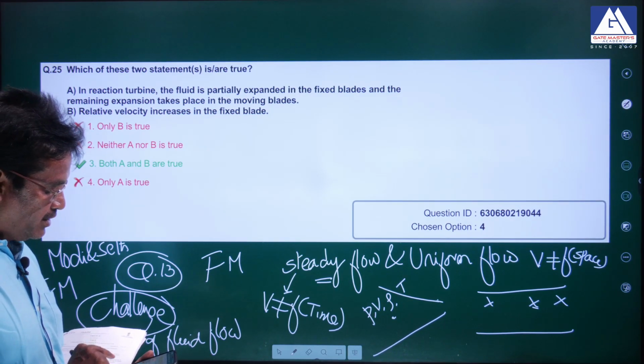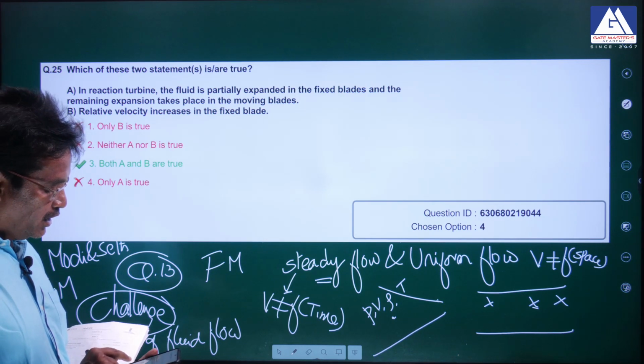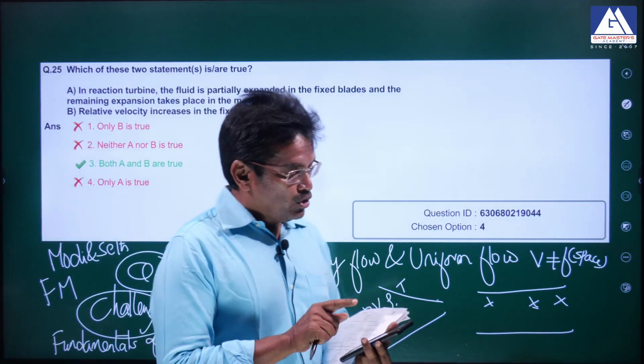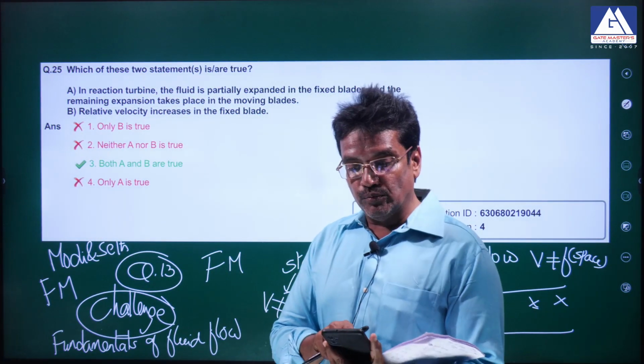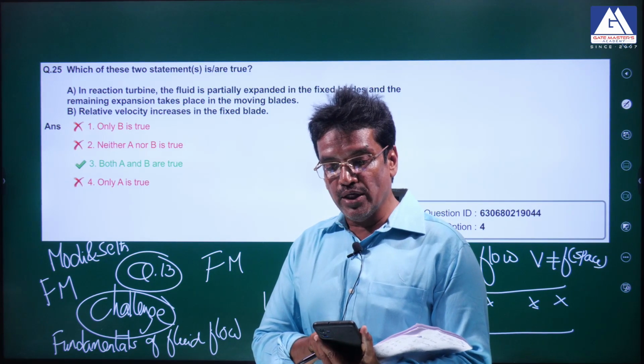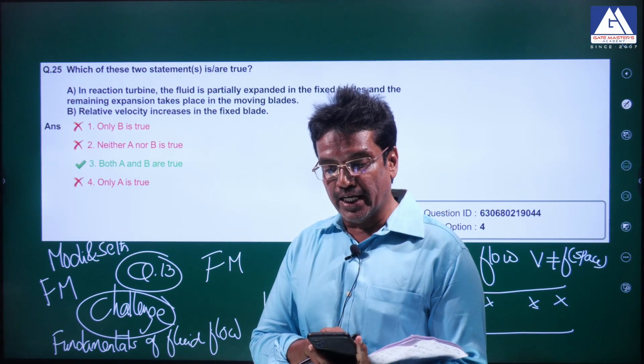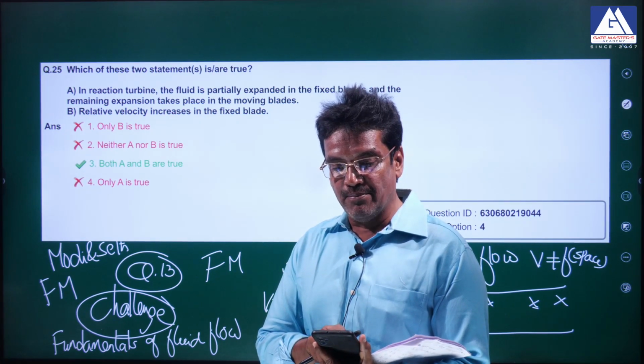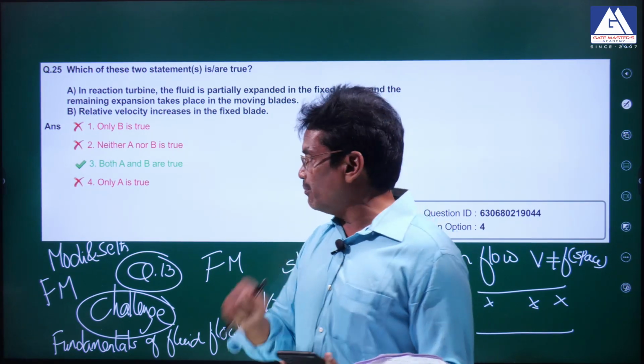I'll read the statement. The 13th question, what is given there. In the 13th question, it is given like this. Which of these two statements are true is given. Uniform flow is the type of flow in which the fluid characteristics like velocity, pressure and density do not change with the time at a point. It is a wrong statement.